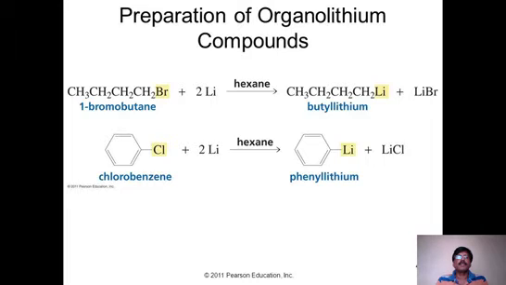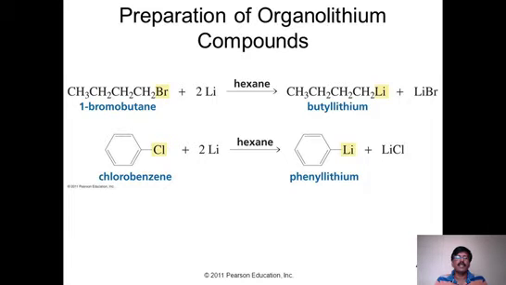Let us take up this preparation of organolithium compounds. How do we prepare organolithium compounds? Because in our syllabus we have lithium, aluminum, and magnesium, and out of that, magnesium and lithium are very important organometallic compounds. So the preparation and reactions of these organometallic compounds, OMC, are very important. Let us take up the preparation of organolithium.